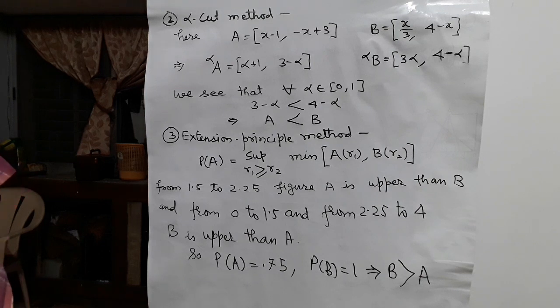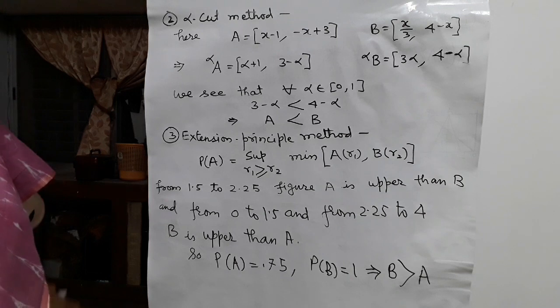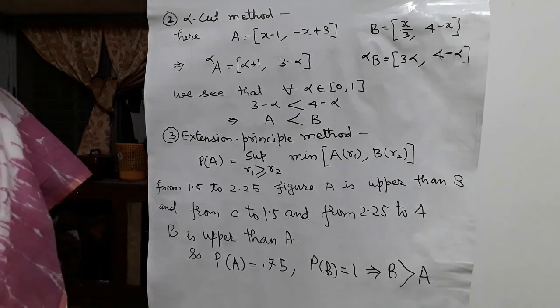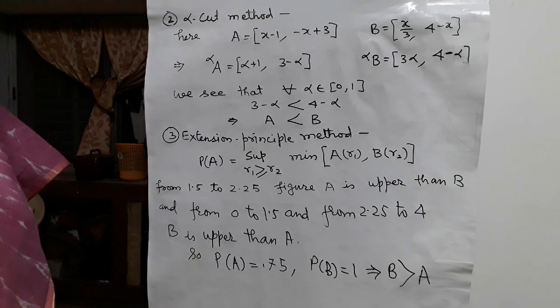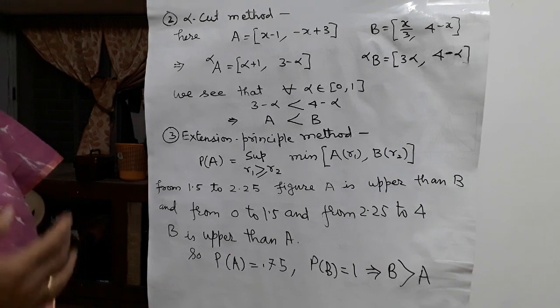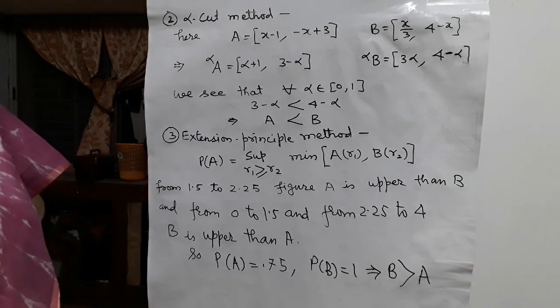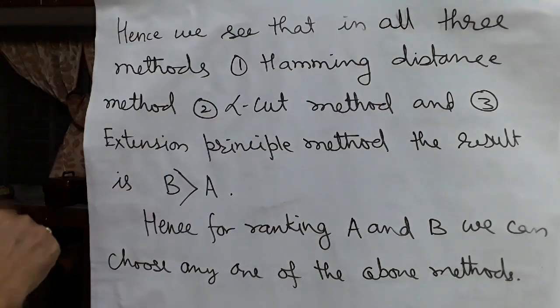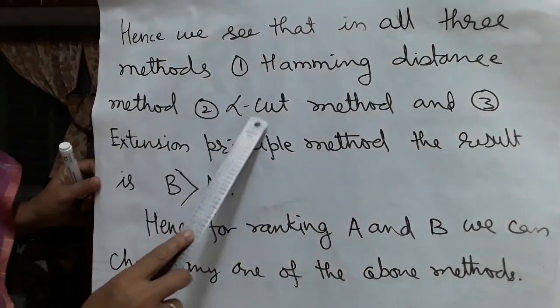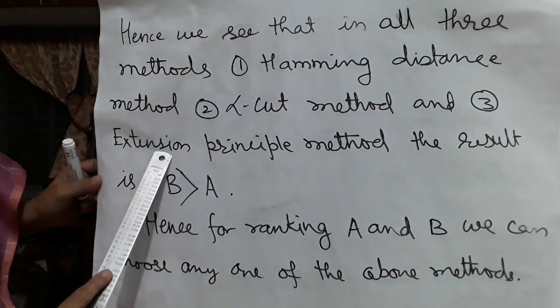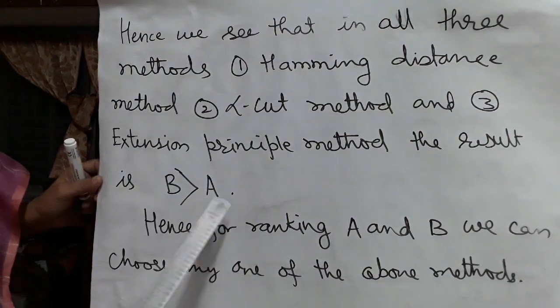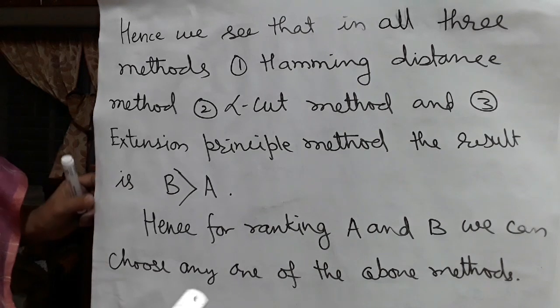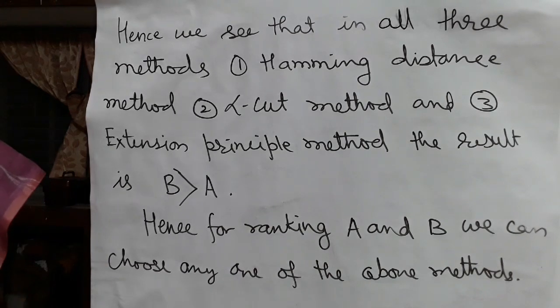Hence we see that in all three methods, the Hamming distance method, the alpha cut method and the extension principle method, B is greater than A. So these three methods can rank the fuzzy numbers A and B properly. Hence, for ranking A and B, we can choose any one of the above methods.